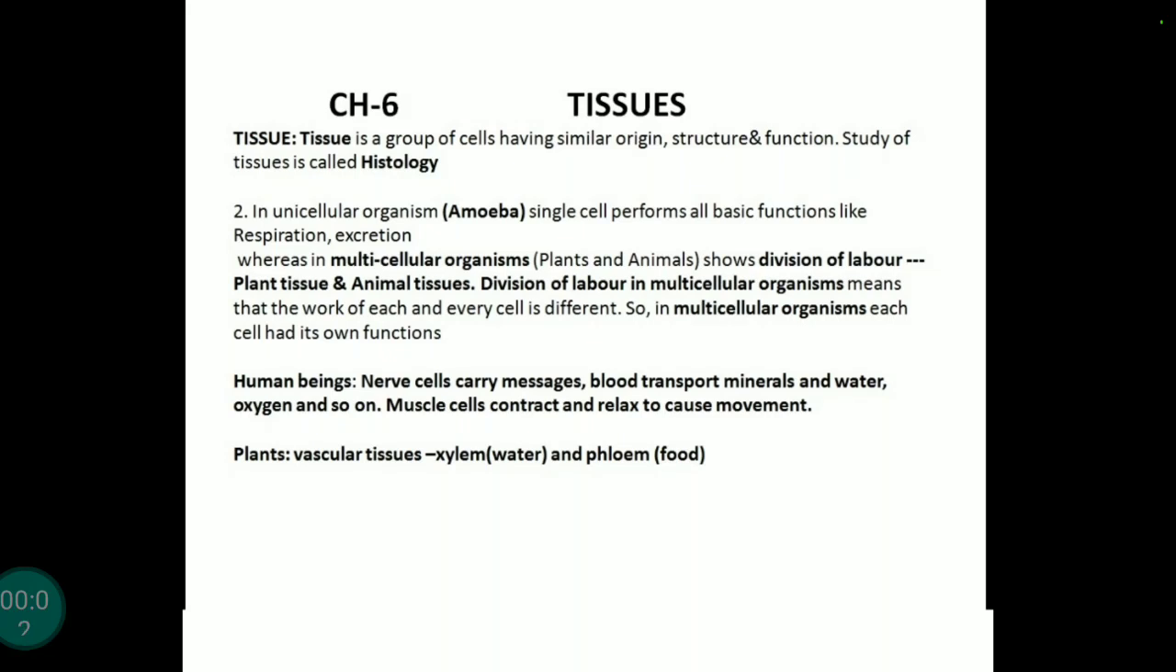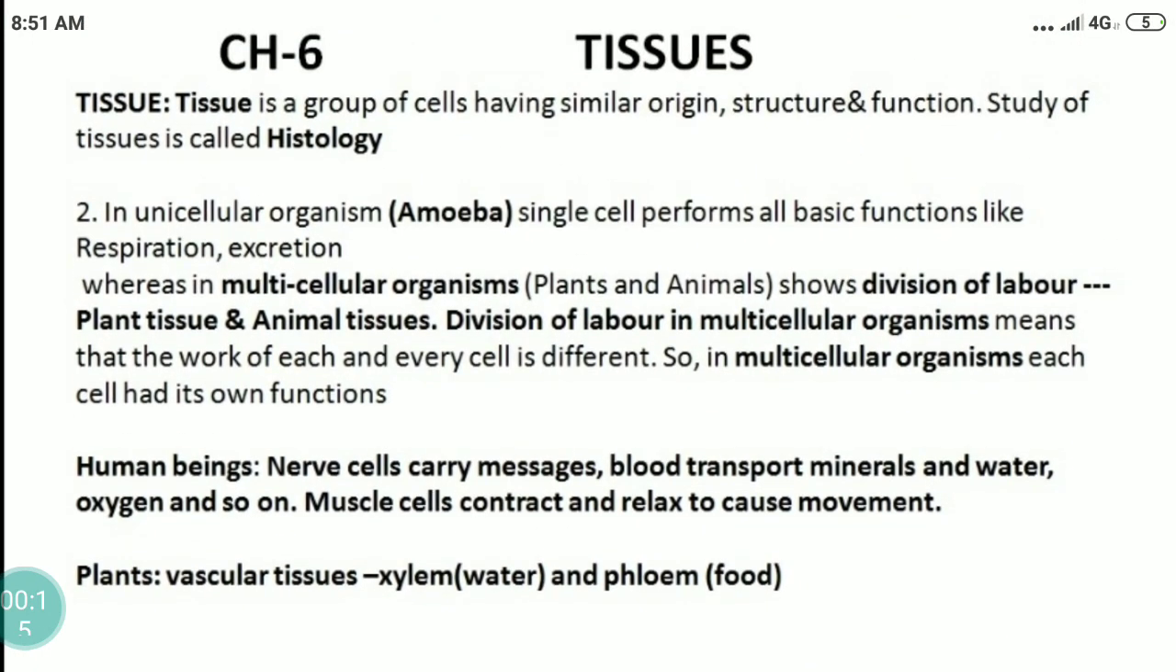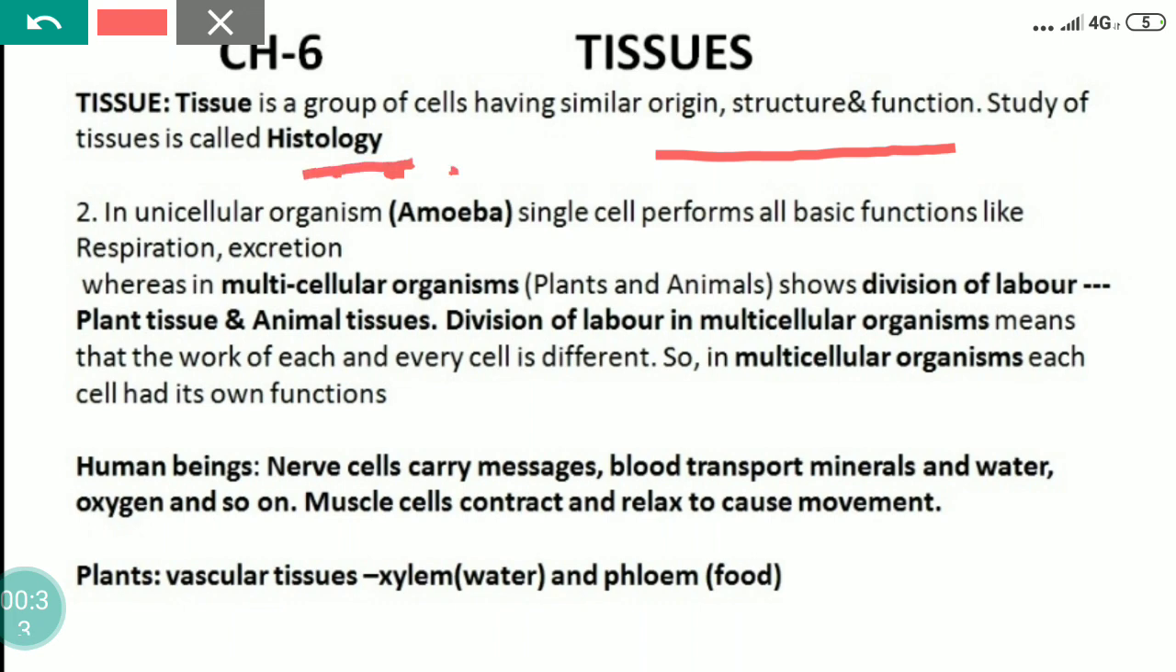Good morning, students. Last chapter we recalled that all living organisms are made of cells. Today we'll start with the next chapter, that is tissues. Tissue is a group of cells having similar origin and function. It means that the tissue is a group of cells that is similar in structure and function. It works together to achieve a particular function. Study of tissue is known as histology.